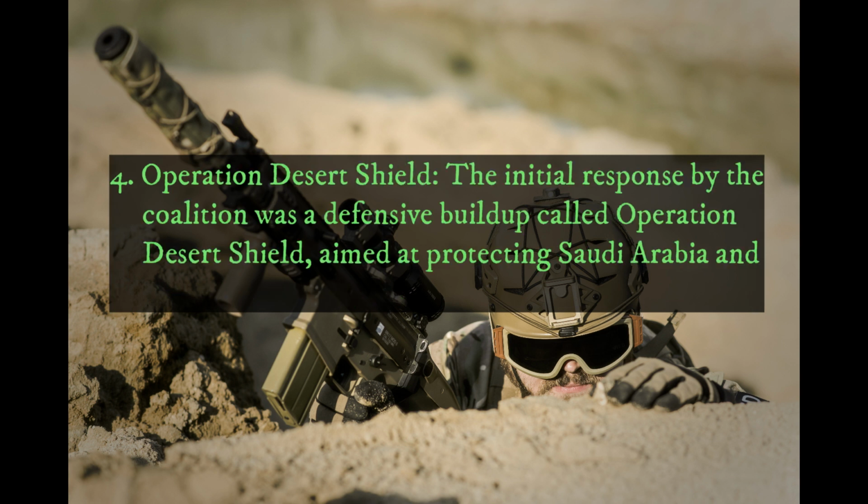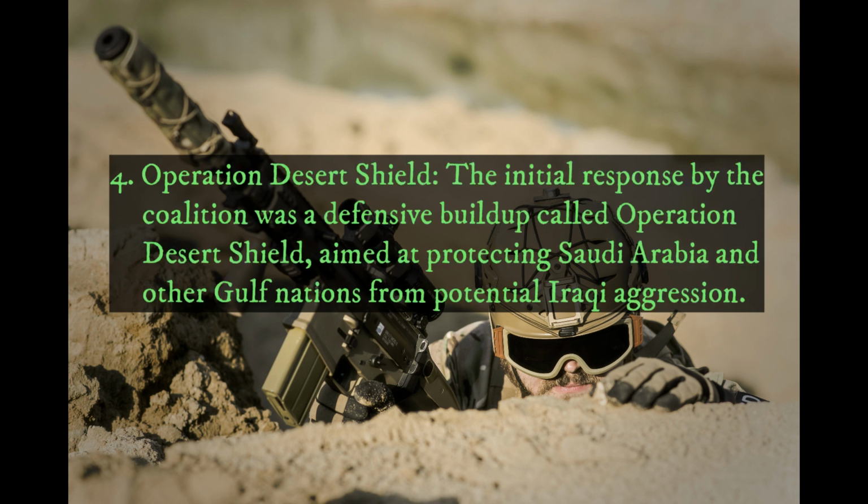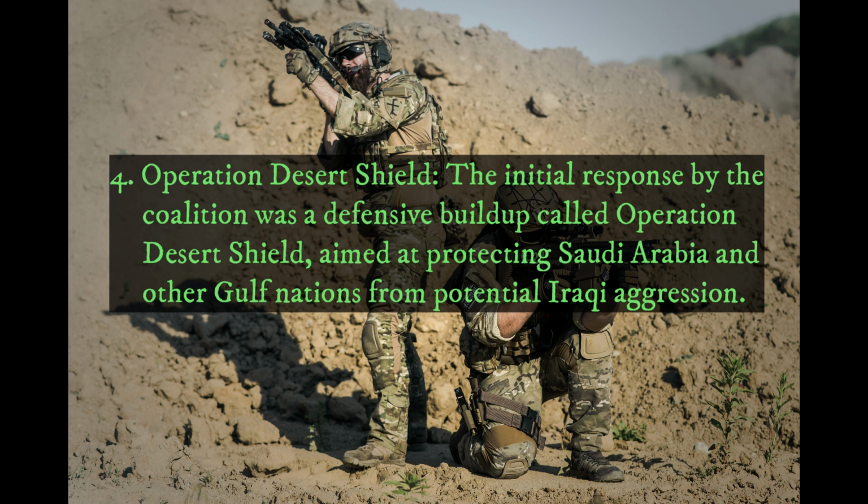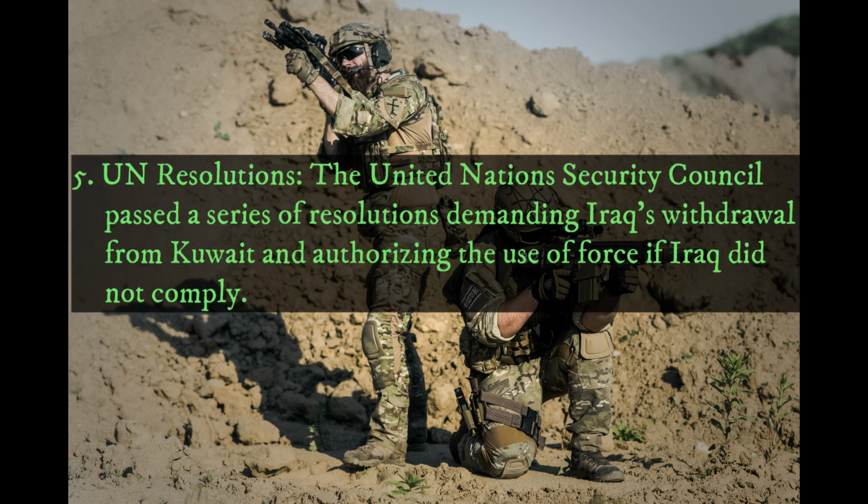4. Operation Desert Shield. The initial response by the coalition was a defensive buildup called Operation Desert Shield, aimed at protecting Saudi Arabia and other Gulf nations from potential Iraqi aggression. 5. UN resolutions. The United Nations Security Council passed a series of resolutions demanding Iraq's withdrawal from Kuwait and authorizing the use of force if Iraq did not comply.